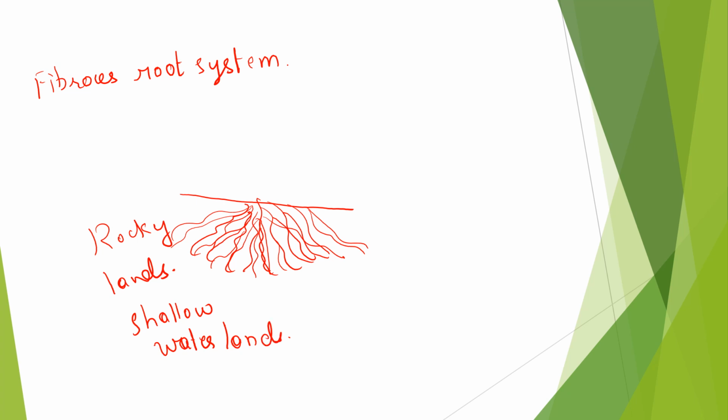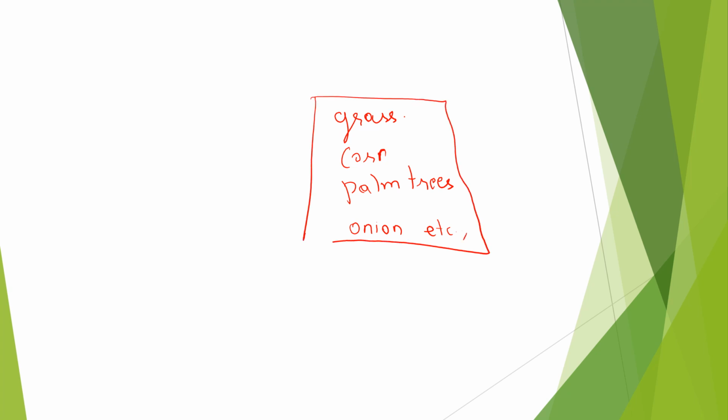What will be the examples? It will be grass and corn, palm trees, onion, etc. As I said, these things you have to learn.